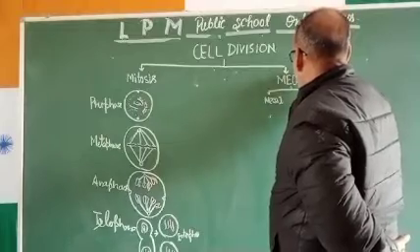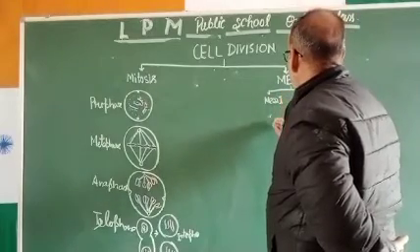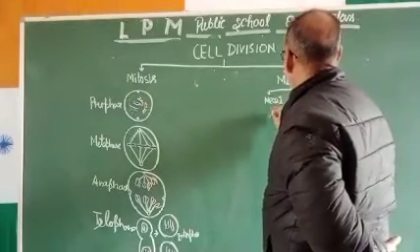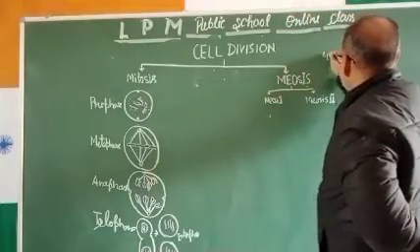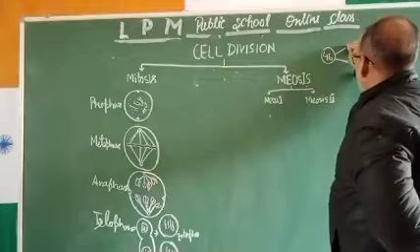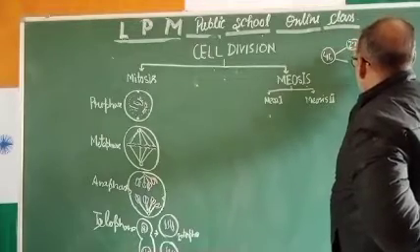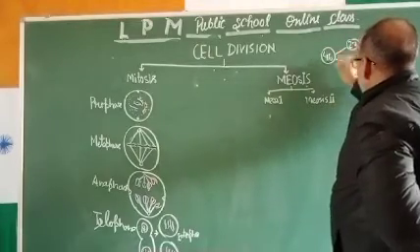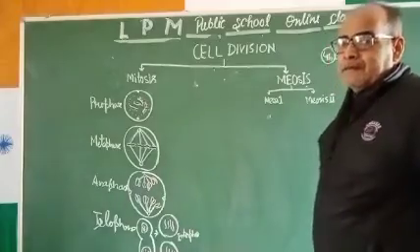Meiosis means there is a division of the nucleus again. So meiosis 1 means if there are 46 chromosomes, then they get divided meiotically. Then 23 chromosomes will be found in each cell. Means they are found in the gamete cells.